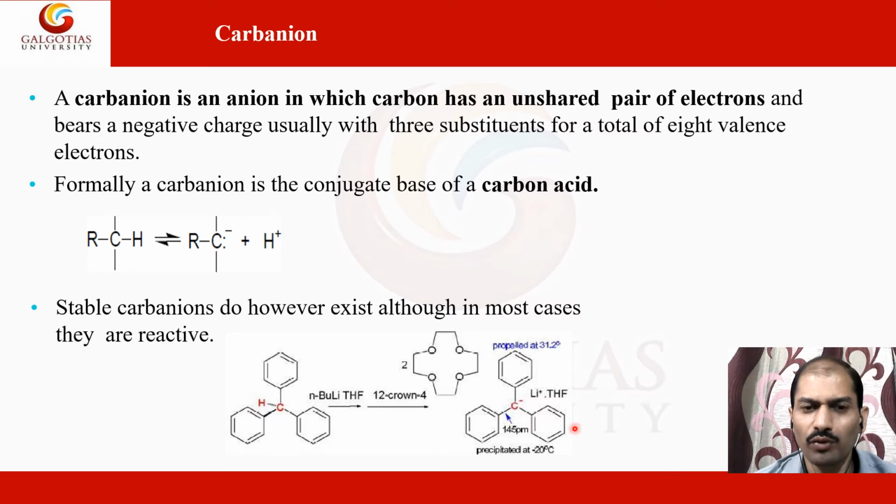These are the formations by which these carbanion species can be synthesized. They can make an ionic bond with the lithium present in the reagent butyl lithium. So this is a carbanion formation in the case of triphenyl groups attached in this compound.